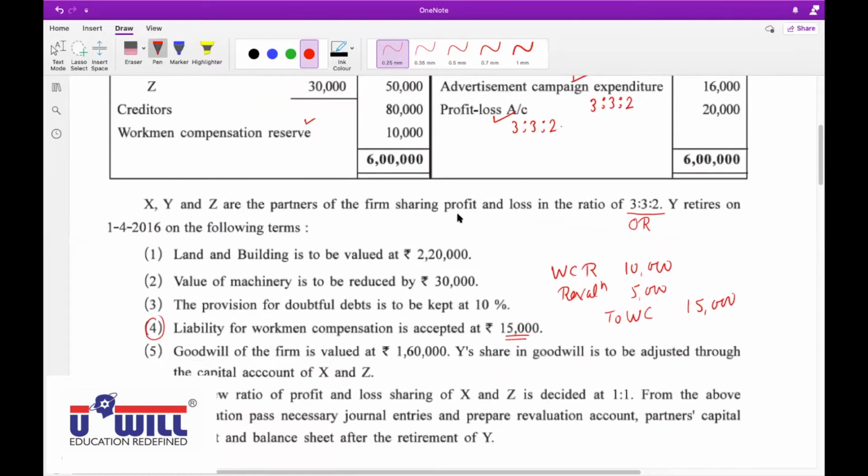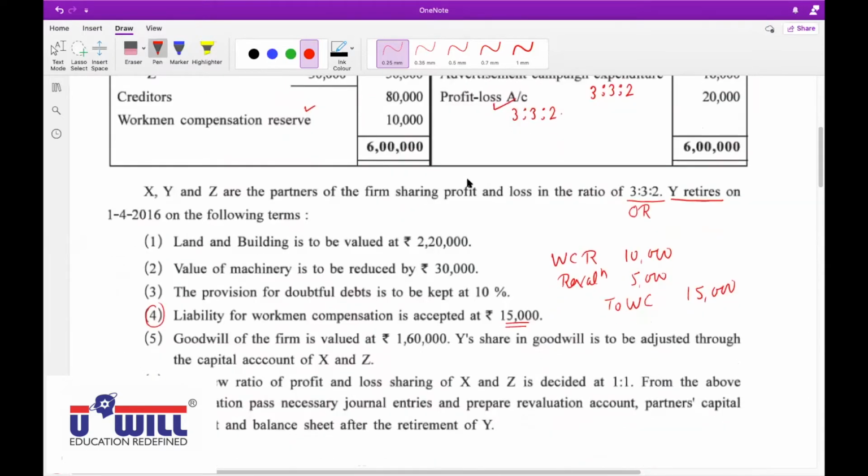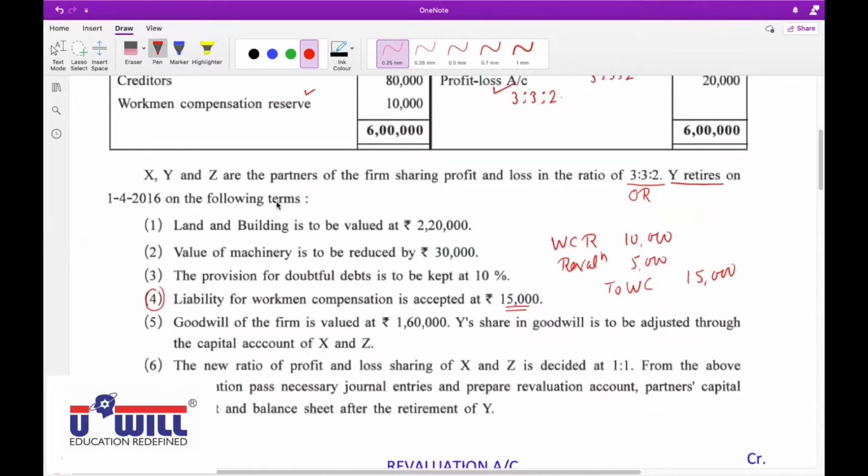X, Y, and Z are the partners sharing profit and loss in the ratio of 3:3:2. Y retires. Who retires? Second partner retires. Very good. Don't say Y retires, say the second partner is retiring. Y retires means the second partner retires on 1/4/16 on the following terms.